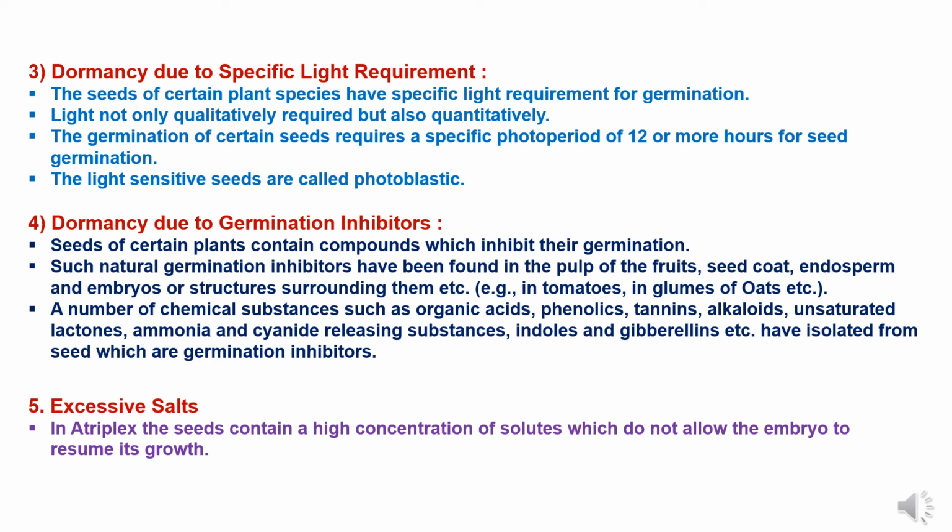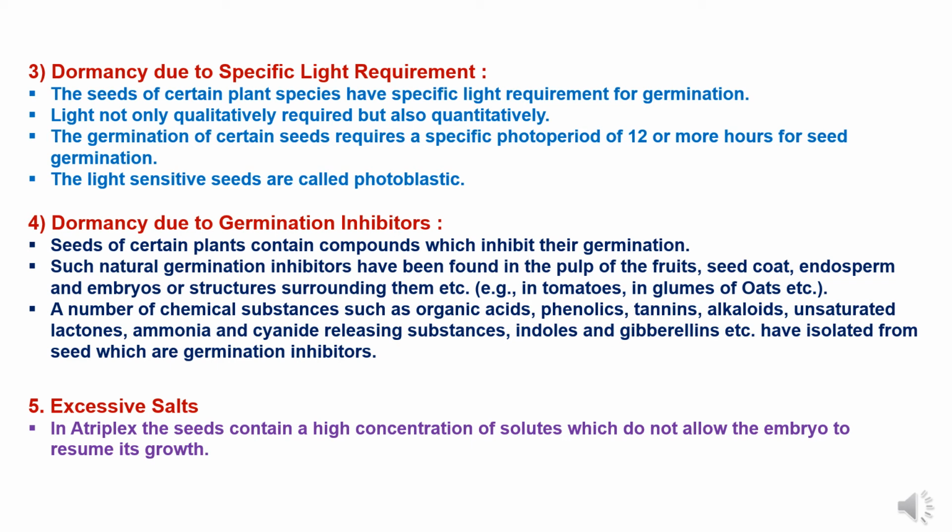Third one is dormancy due to a specific light requirement. The seeds of certain plant species such as Lactuca sativa, Lythrum salicaria, Nicotiana tabacum have a specific light requirement for germination, which is needed not only qualitatively but also quantitatively. The germination of certain seeds requires a specific photoperiod, like Bignonia requires a photoperiod of 12 hours or more for seed germination, and the light sensitive seeds are called photoblastic.